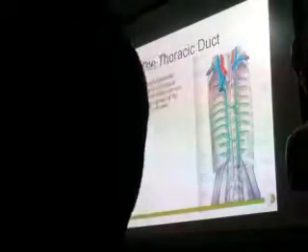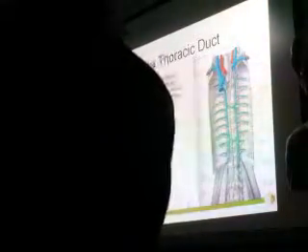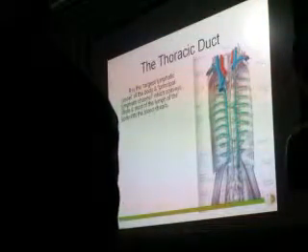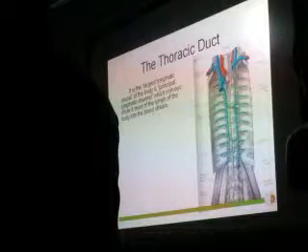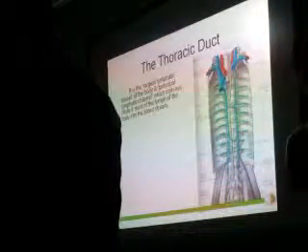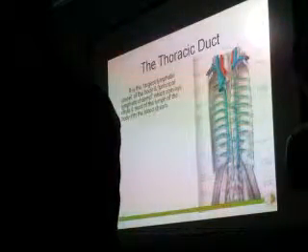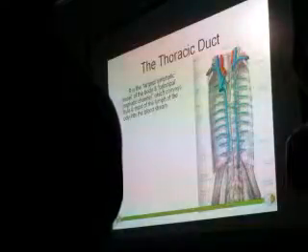Like the thoracic duct, this is the largest lymphatic vessel. If you see here, these are the veins, and here you can see this is the thoracic duct. As I said, this is the largest lymphatic vessel of the body, and this is the principal lymphatic channel, meaning it will be draining most of the body. All the lymphatic vessels finally drain into this, and from here it will drain back into the circulatory system.